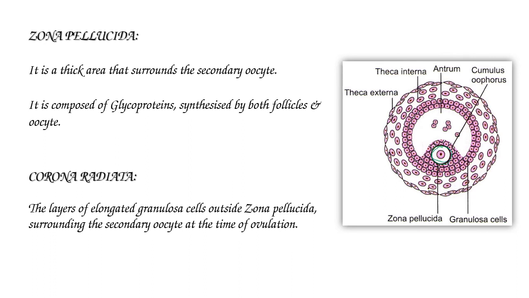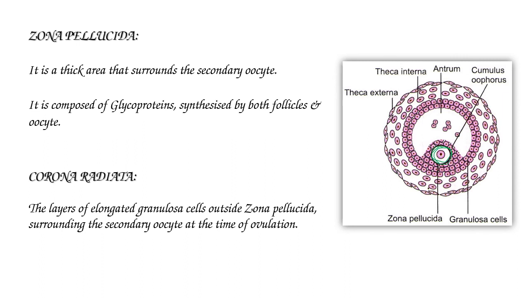This region is called zona pellucida. This thick area is composed of glycoproteins, and this zona pellucida is synthesized by both the follicle cells as well as the secondary oocyte.